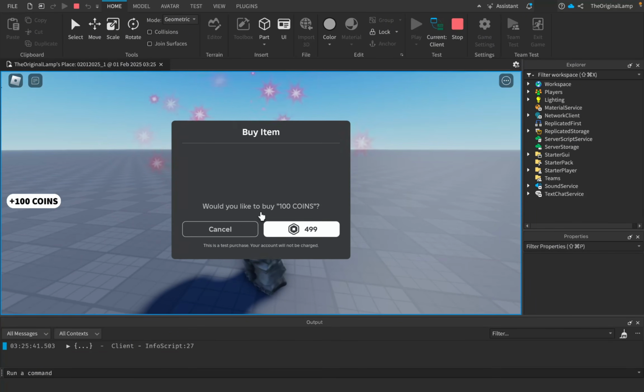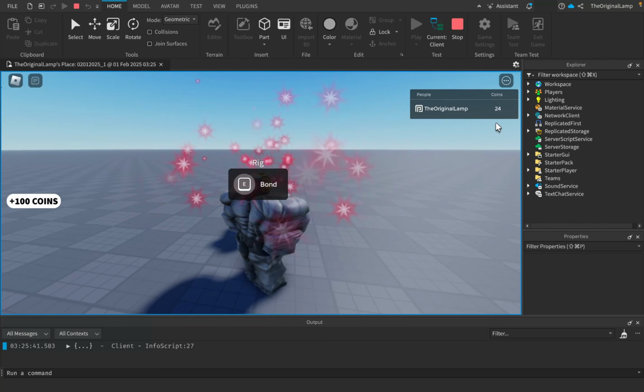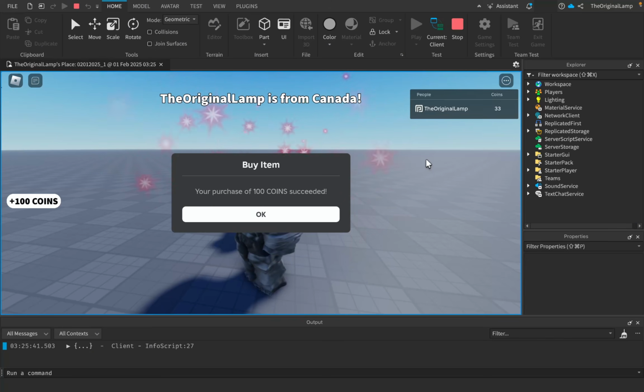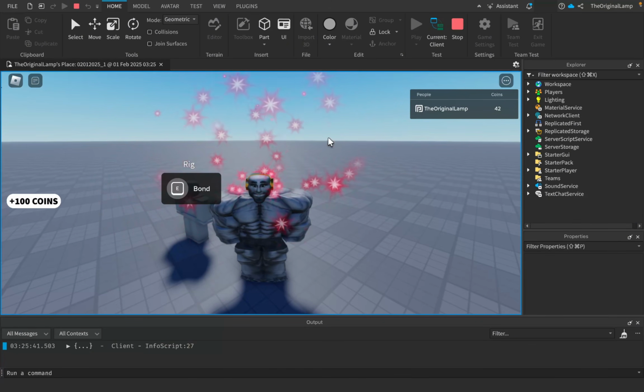This isn't even talking about the 500 Robux, which I've just been brushing off because it's a test purchase, right? I'm not actually gonna be charged for this. But imagine this in a real game, like 100 coins, and you just waste 500 Robux and nothing happens. And then of course the occasional player is from country splash text, which is pretty cool.